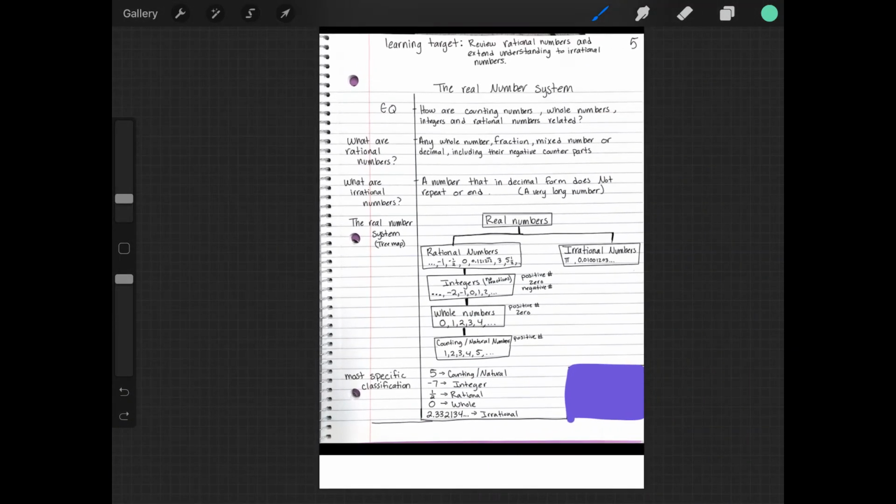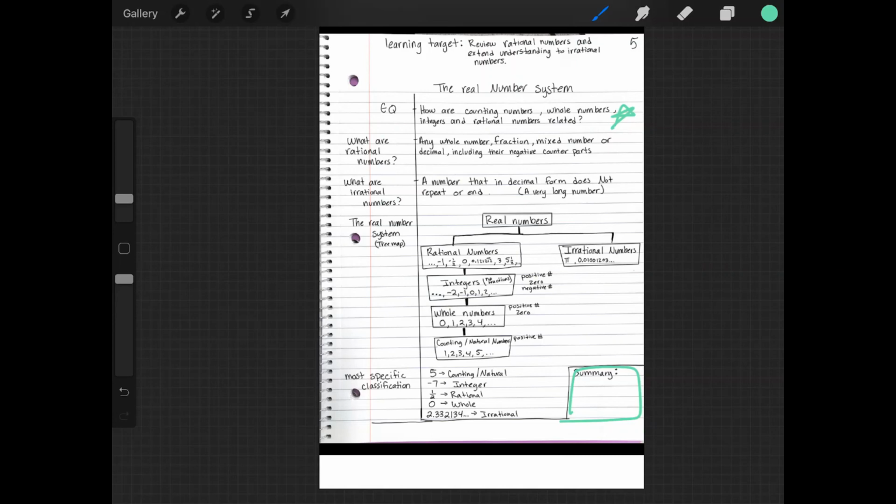All right, so those are our notes, and before we end our notes, I want you to do 2 things. So first thing is I want you guys to write your summary, and in the summary you're going to answer your essential question, which was this: how are counting numbers, whole numbers, integers, and rational numbers related? So in your own words, you're going to answer that in your summary box. If you don't have space, make space just like I did. All right, so that's the first thing I want you guys to do.